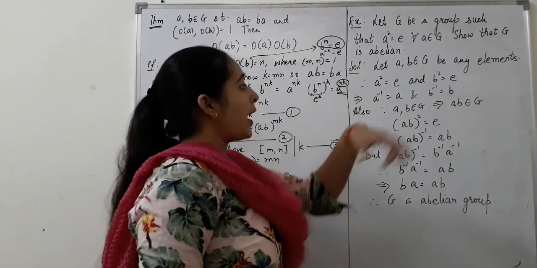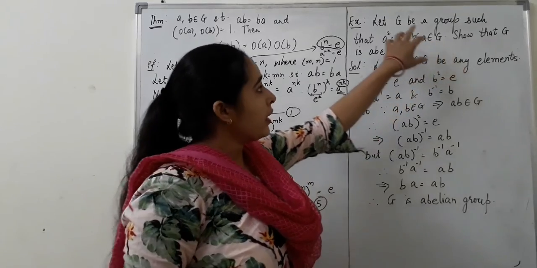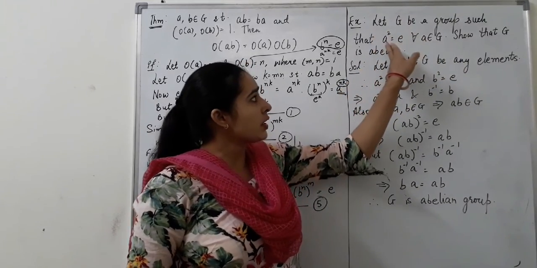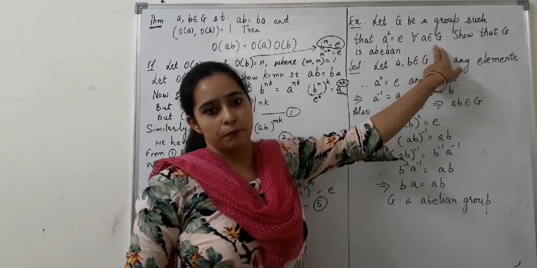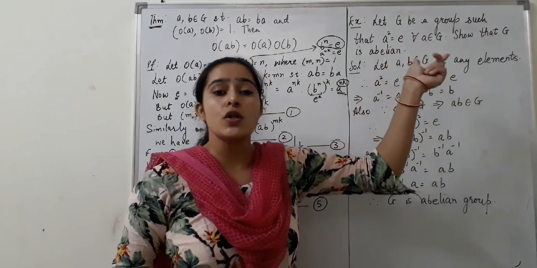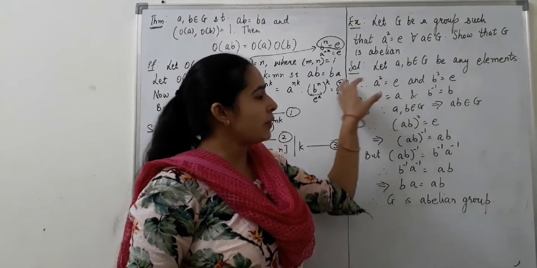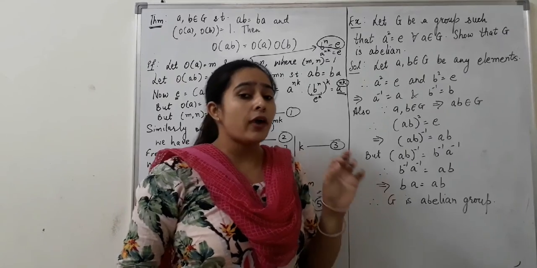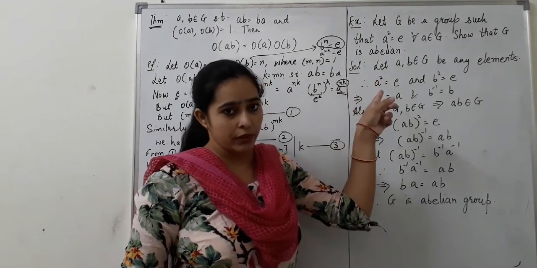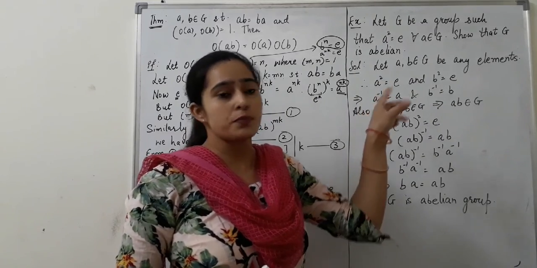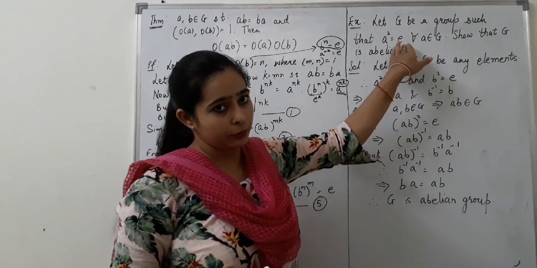Let G be a group such that A square is equal to E for all A belongs to G. We are given a group in which A square is equal to E for all A belongs to G. These type of elements are also known as idempotent elements. Show that G is abelian. We have to show that if every element of the group satisfies this property, then group must be abelian.